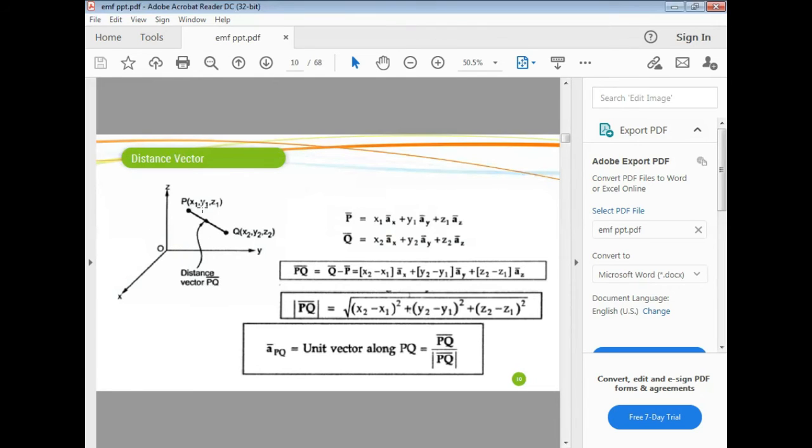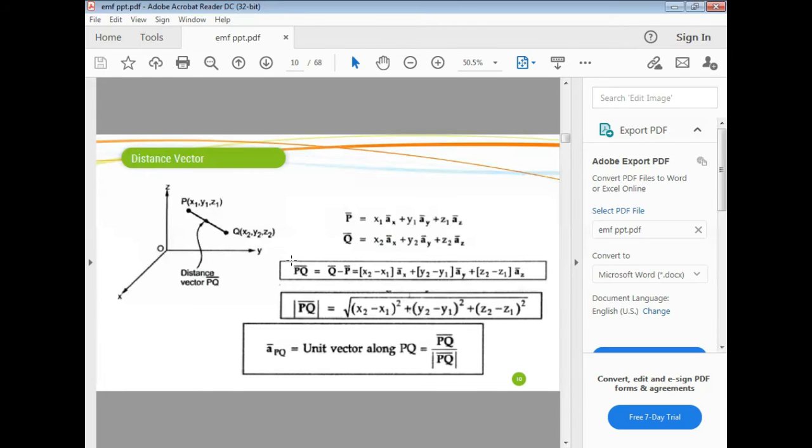Here point P we can write in vector form as x1 into ax vector plus y1 into ay vector plus z1 into az vector. Here x1, y1, z1 are magnitudes in the direction of x, y and z. Point Q, that is the vector Q, is x2 into ax vector plus y2 into ay vector plus z2 into az vector.